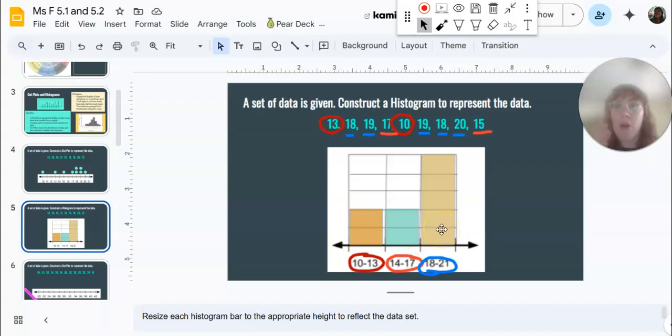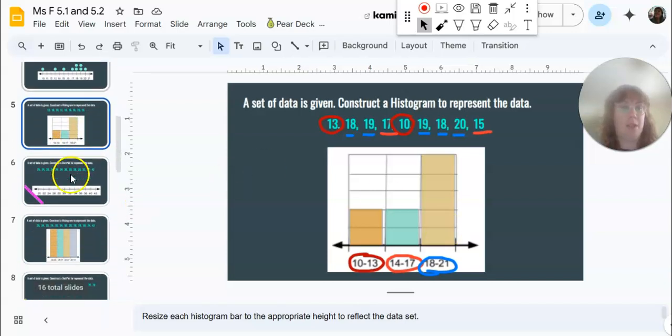With the bar graph, we don't know all the individual data points, but we know how they're grouped within those buckets, and we can tell which bar is highest in that particular bucket range. Okay. So once you're all set there, push to slide 6.